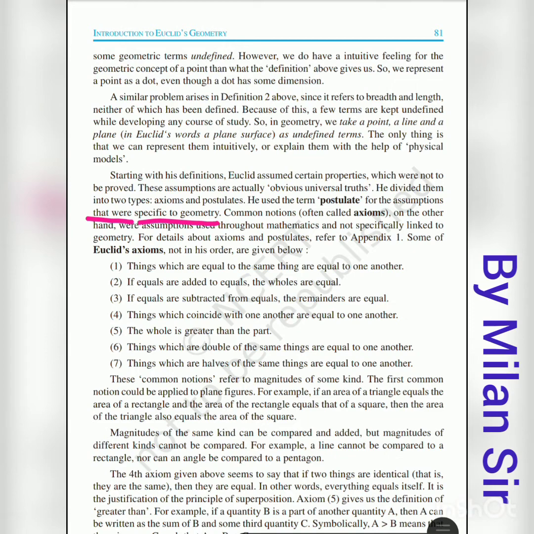That means we can use it for any geometry surfaces. Common notions, on the other hand, are assumptions used throughout mathematics, not specifically linked to geometry. Axioms are what we can use throughout mathematics, but not specifically linked to geometry. That means in every geometry condition we cannot use them. A postulate we can use in any condition in any geometry, but an axiom we cannot use in every geometry. This is the difference between postulates and axioms.